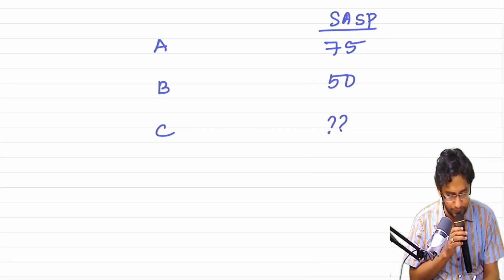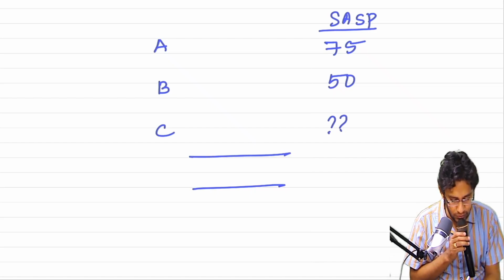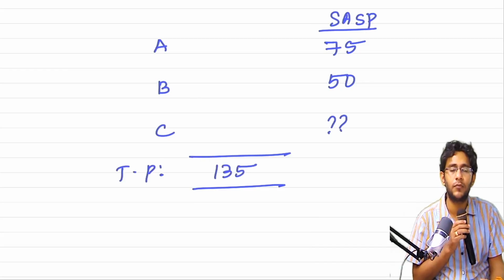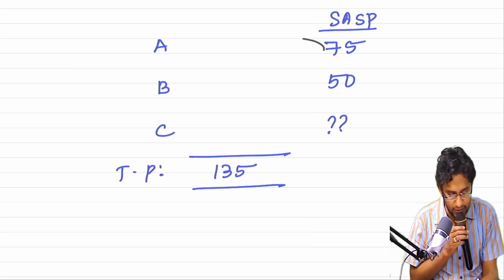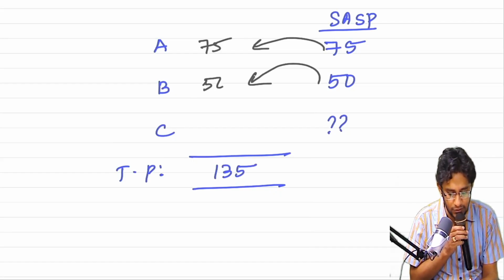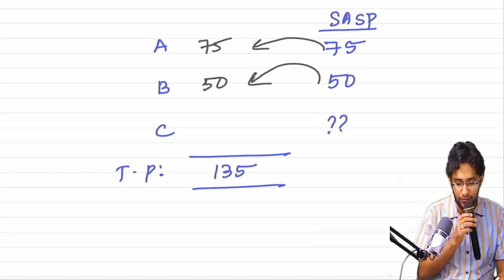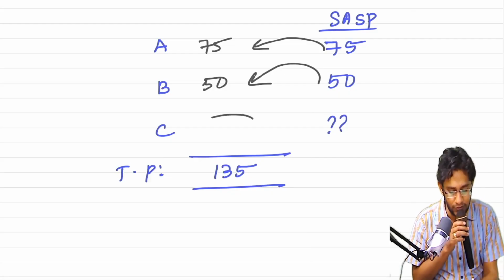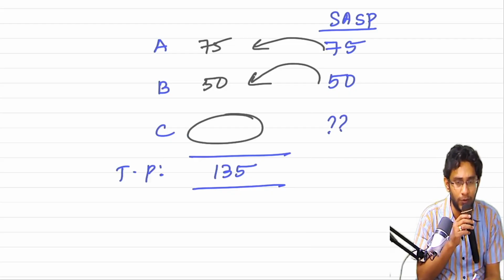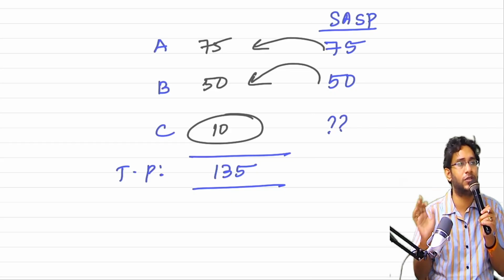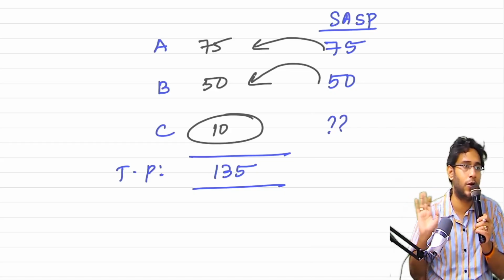How to do the residual method: suppose the transaction price is 135. 75 as it is you will write, and 50 as it is you will write. 75 plus 50 is how much? 125. But our transaction price is 135. So extra I am collecting 10 rupees. 10 rupees is identified as the revenue allocation for PO C. That's it. This is called the residual method.